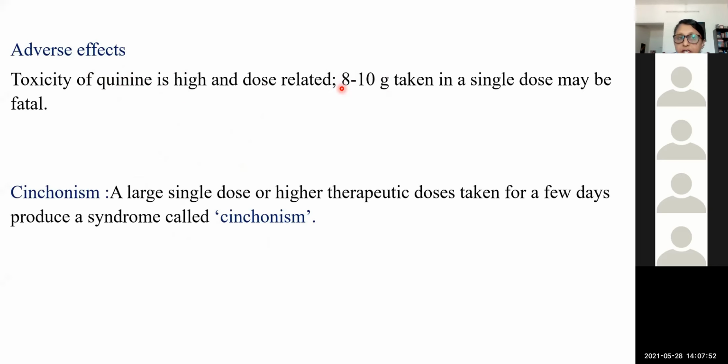Now another thing: quinine can also cause hemolysis. That is not frequent; it occurs occasionally, only in pregnant women and especially patients with falciparum malaria. When there is hemolysis, there will be hemoglobinuria, that is, hemoglobin excreted in the urine, which causes discoloration of the urine. These are urine samples taken from patients on quinine at 0, 12, 36 hours and so on. Finally it becomes black in color, so it is called black water fever.